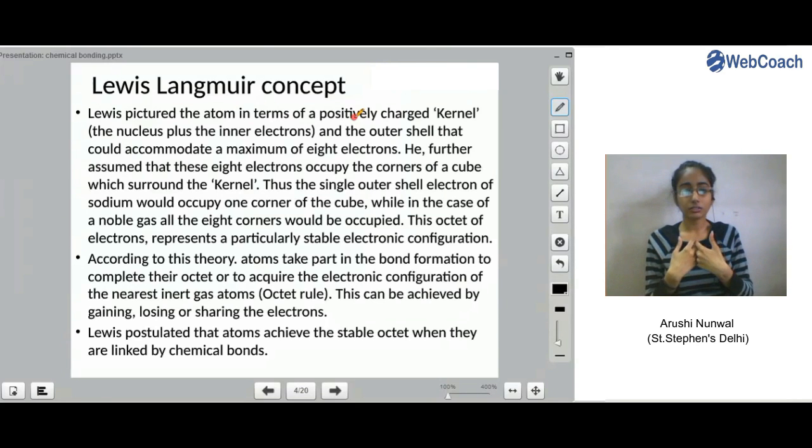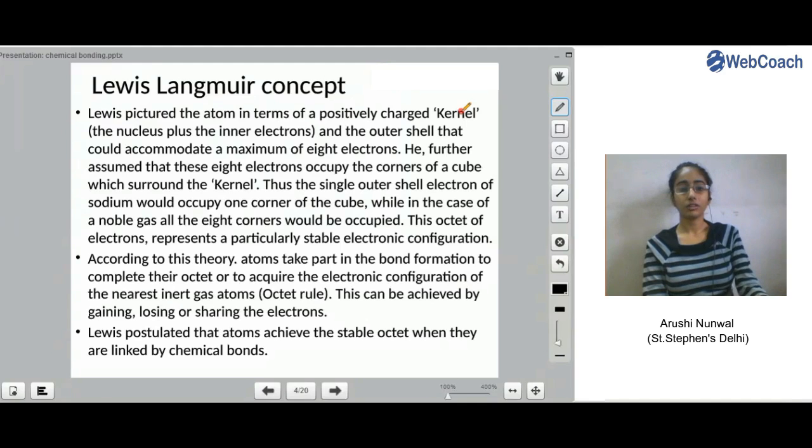I am taking into consideration that you know all these things, so I will pick up from there and tell what comes beyond that. My main focus here is to determine the chemical bond between two chemical species. So that is how we look into the Lewis-Langmuir concept.